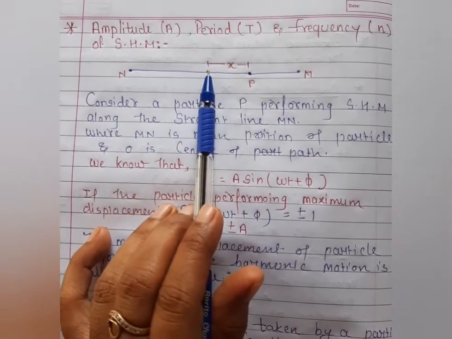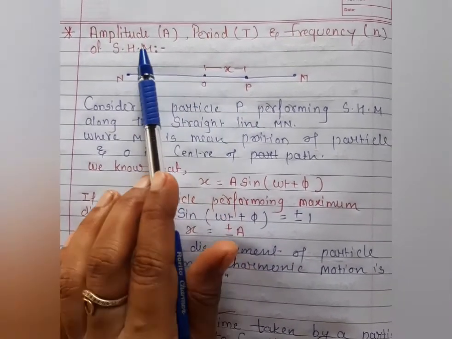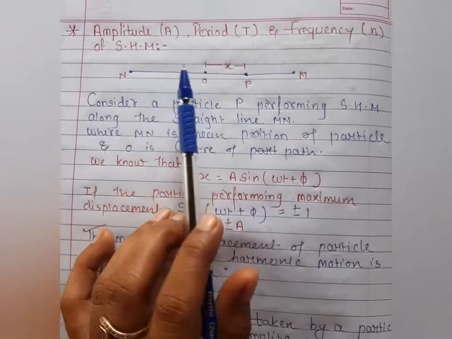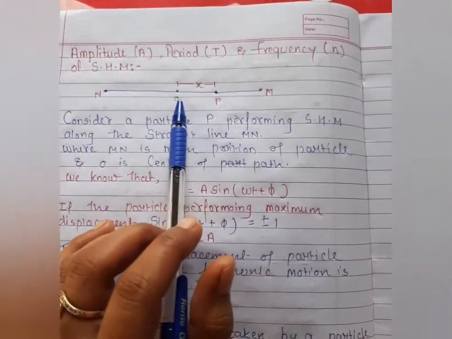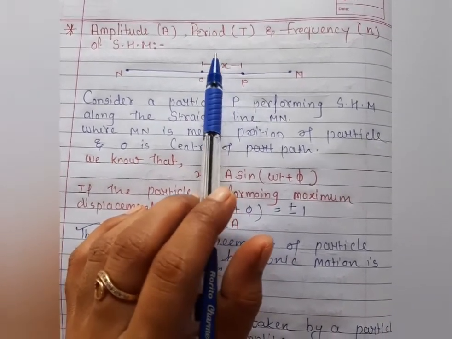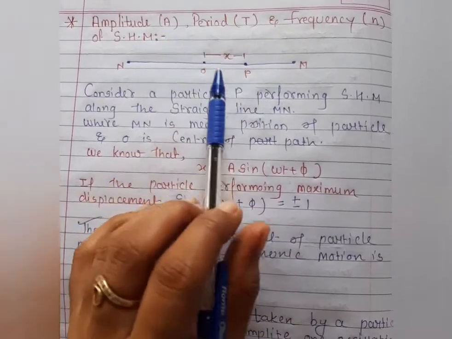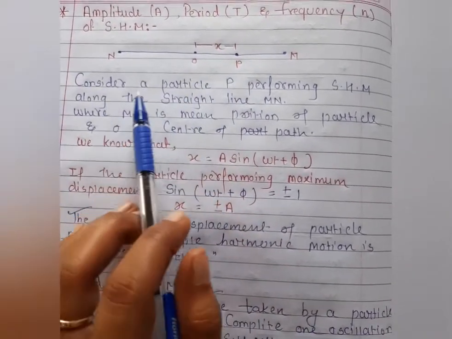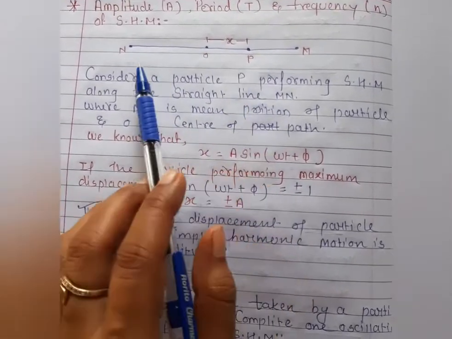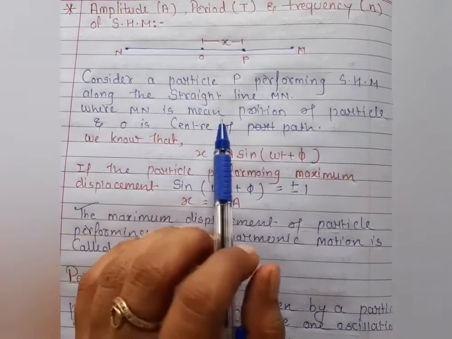Let's suppose the particle oscillates from O to P. What will be the amplitude, what will be the time period, what will be the frequency? When the particle oscillates from O to P, with this displacement, we have to find out the time period, frequency and amplitude. So let's consider a particle P performing simple harmonic motion in a straight line MN, where MN is the mean position of the particle.